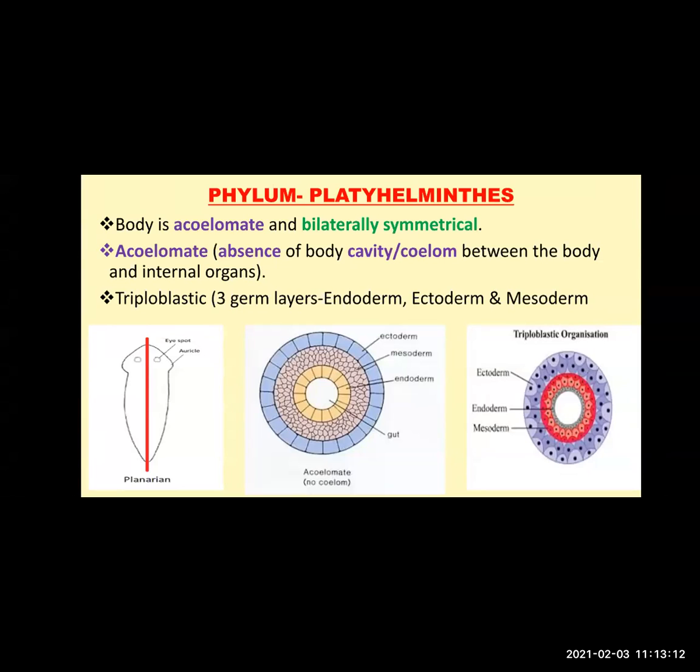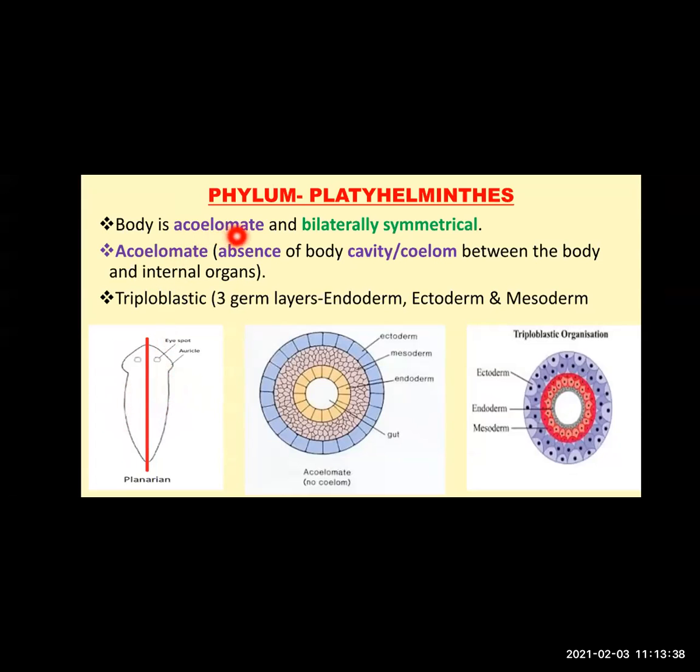And bilaterally symmetrical. Now you can see the first picture. The imaginary axis divides the body of an organism into two equal halves. Such type of symmetry is called bilaterally symmetrical. Got it? So this is the first point which we discussed.